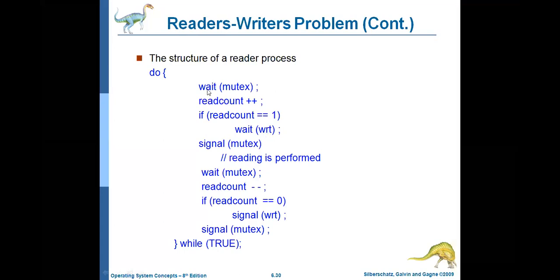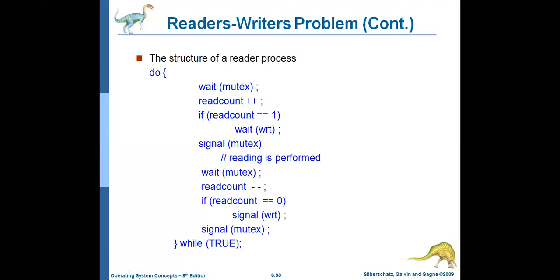Wait of mutex means 1 minus 1, 0. So the mutex value is 0. And then read count. What is the read count? Initially read count is 0. So read count plus plus means 0 plus 1.